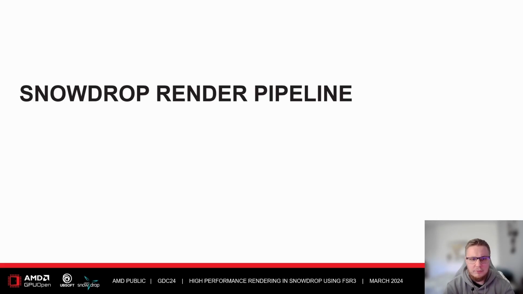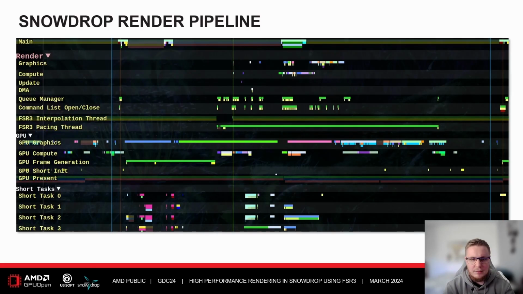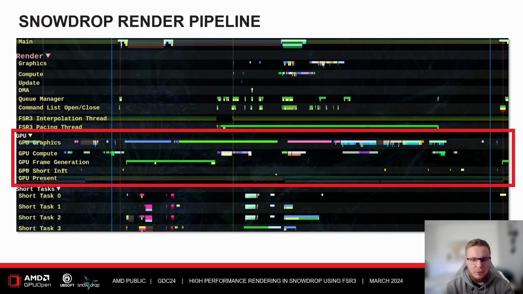Okay, so where does all of this fit into the Snowdrop rendering pipeline then? Well, we have two key points that we want to keep track of. We have the pre-post effects point, and we have the presentation point. Let's take a full frame of our in-game profiler or our in-editor profiler from a snippet of Avatar: Frontiers of Pandora. This marked area is actually showing the work that's done on the GPU. All other work is CPU side work, but we will be focusing mostly on the GPU side here.